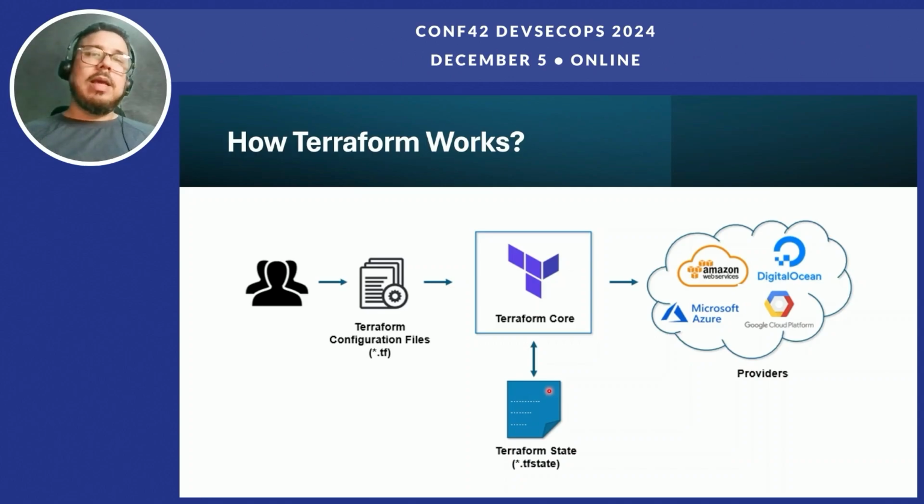in a file. And we can connect to multiple providers, like I said, AWS, Azure, Google Cloud, even DigitalOcean. So if I make a change in the environment and run the Terraform code, it will evaluate what I have in the Terraform state, what I have in the environment, and what I have in the file.